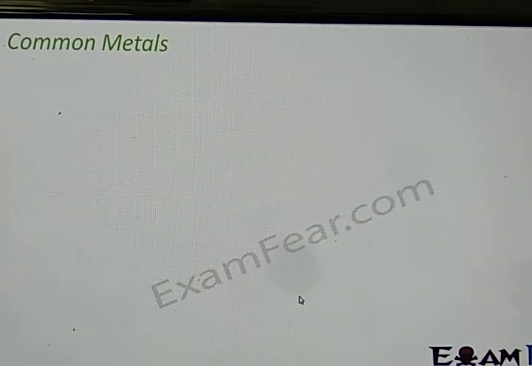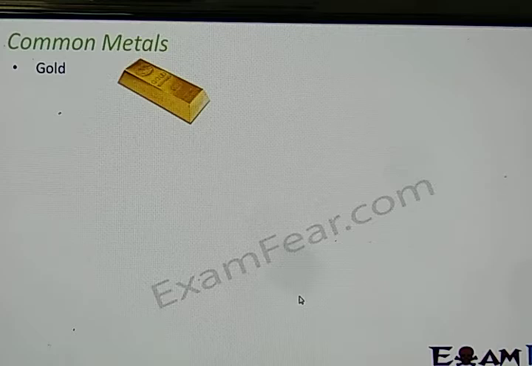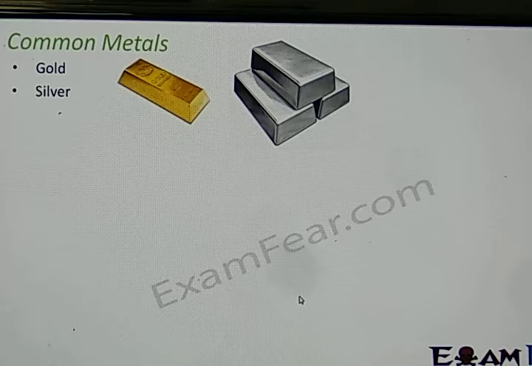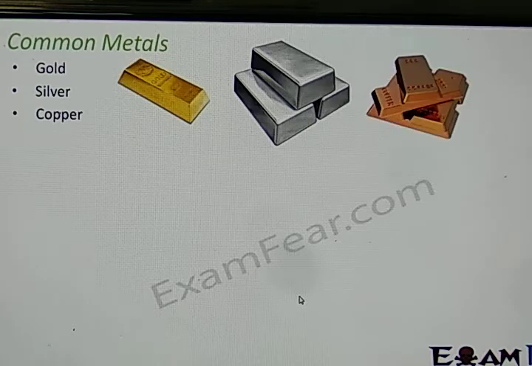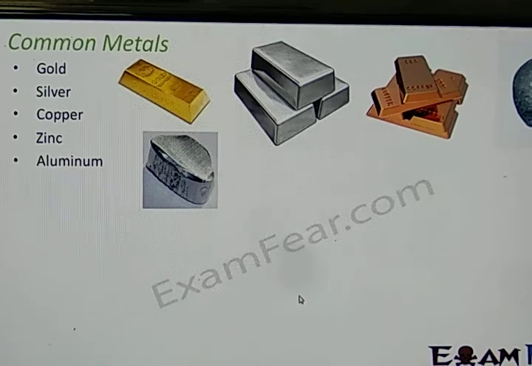Let us look at some of the common metals. The first common metal I would say is gold, because you would have seen gold jewelry. Gold is the first metal which was discovered, and many other jewelries are made of gold and silver also. Again, you see anklets, chains, a lot of jewelry. Sometimes we also use silver utensils and silver materials in temples and so on. Then there is copper, then zinc.